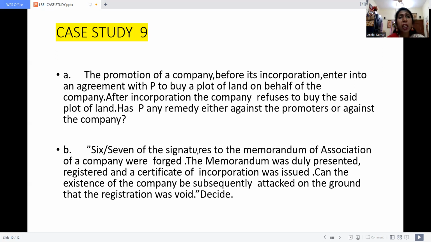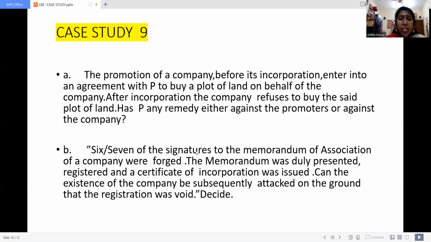Just as a human gets a birth certificate, when the company gets a birth certificate, that means a registration certificate, then only it's called an incorporated company. So in this given case, before the company is registered, incorporated, they enter into an agreement with P to buy a plot of land on behalf of the company. After the incorporation, the company refused to buy it. So before the incorporation, the company entered into a contract with P that we will buy your land. But after incorporation, they refused to buy the land.